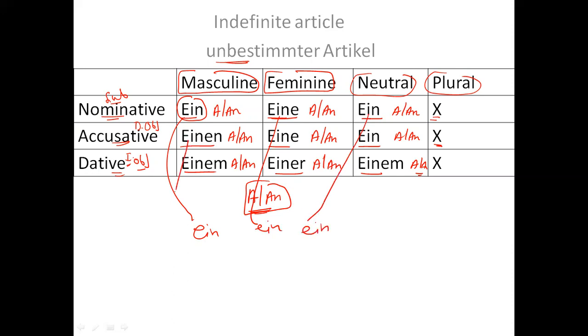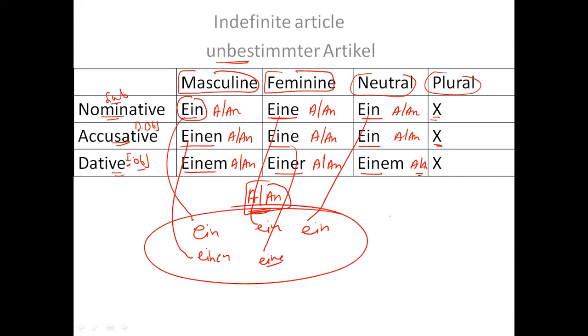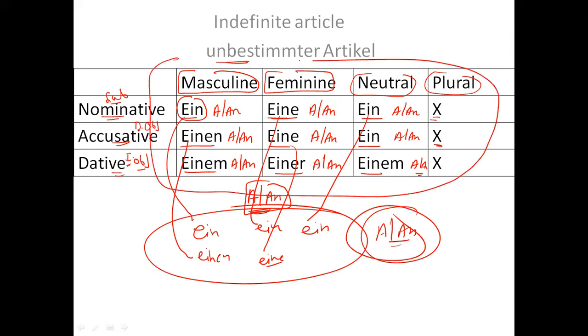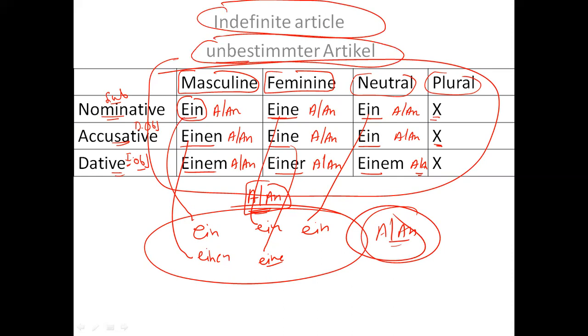And then here einen. So all the words have the same meaning, right? All the words in this table have the same meaning, a or n. This is the reason that this table is known as the indefinite article table, unbestimmter Artikel table. So far we have discussed that there are two types of article. One is definite, second is indefinite. Definite we have already studied. Indefinite, the table is here for you, right?